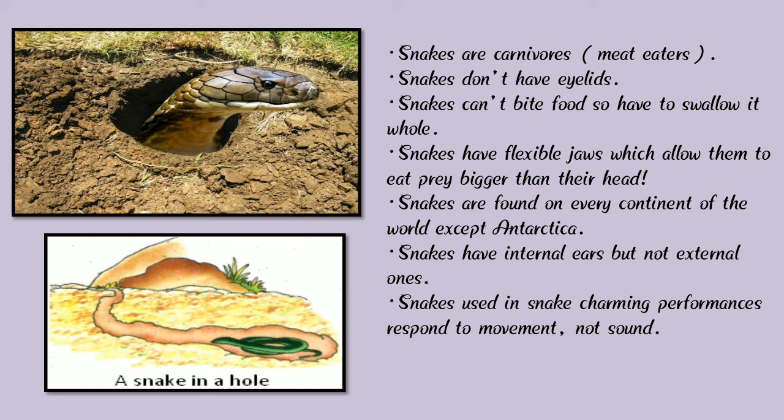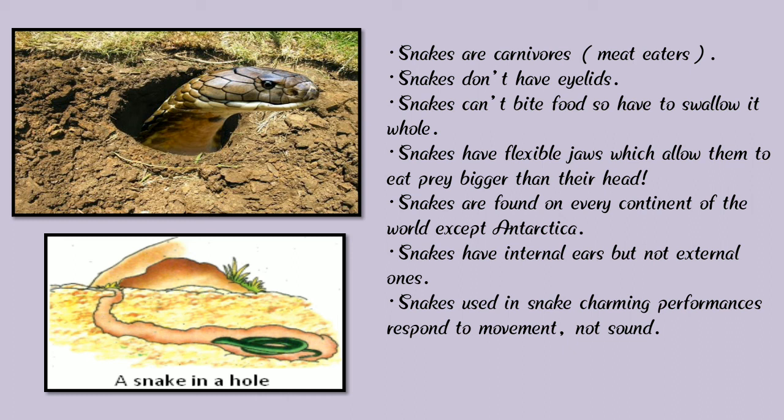Snakes are found on every continent of the world except Antarctica. Snakes have internal ears but not external ones. Snakes in a snake charming performance respond to movement, not sound. So snakes look at movement, not sound.